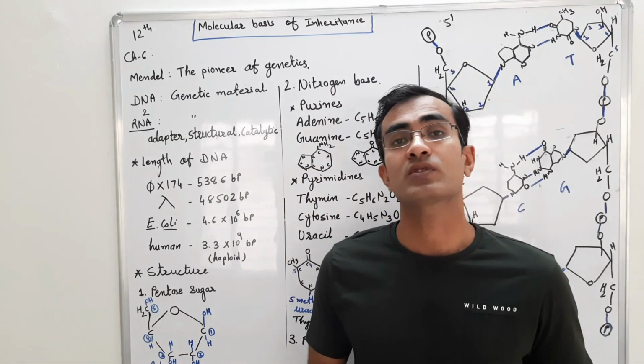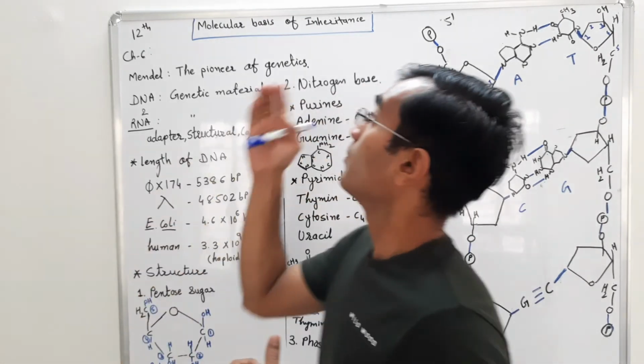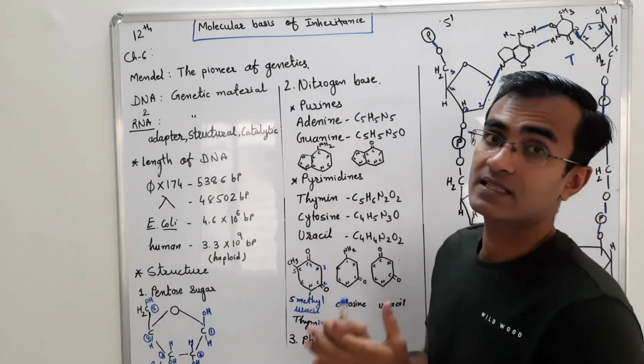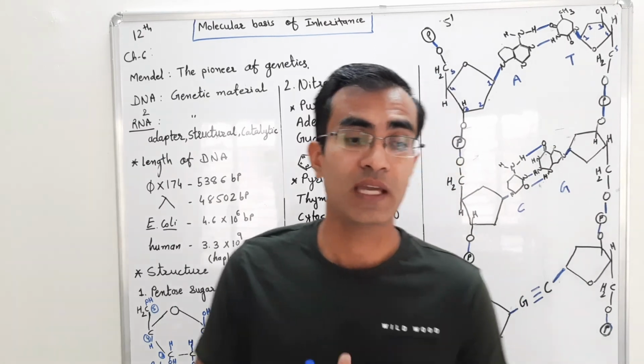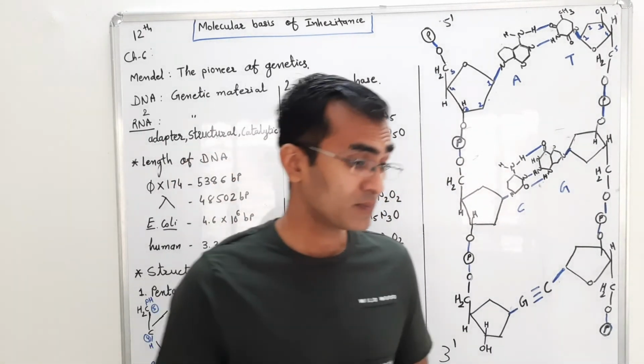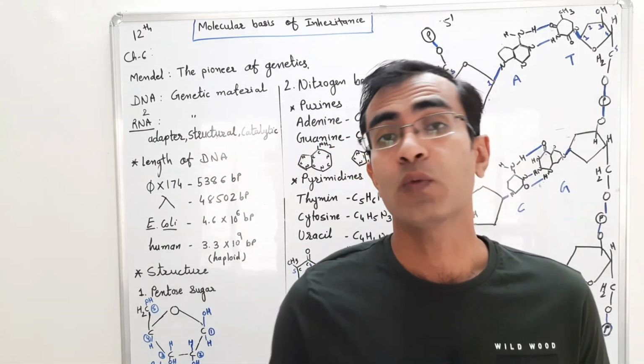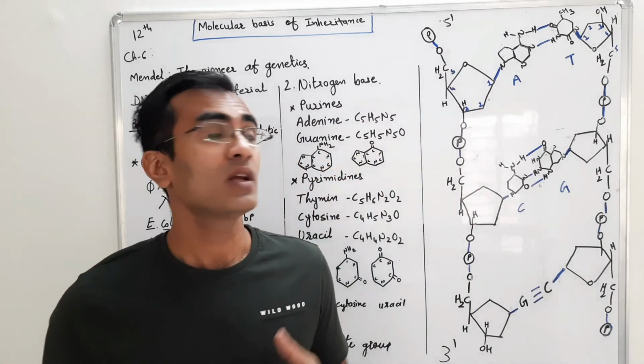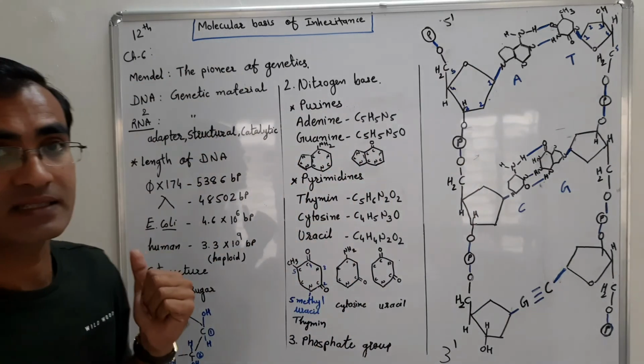Today we are going to start our new chapter, that is Molecular Basis of Inheritance, class 12, chapter number 6. In the previous chapter we have learned about the inheritance patterns.